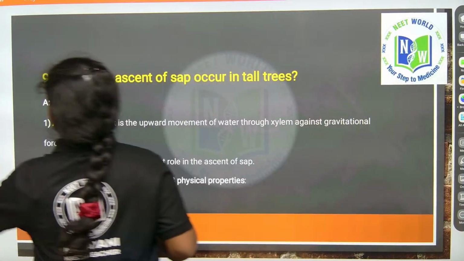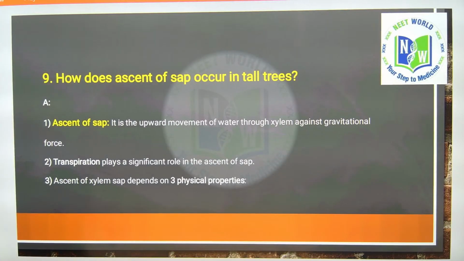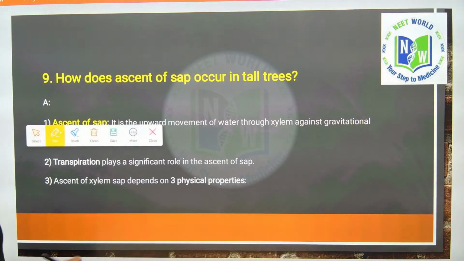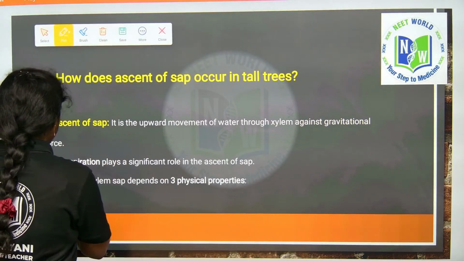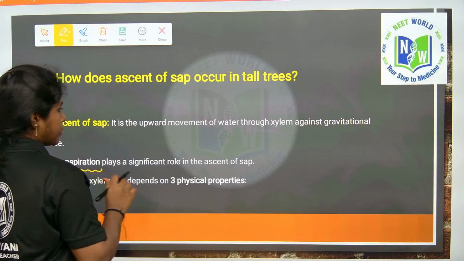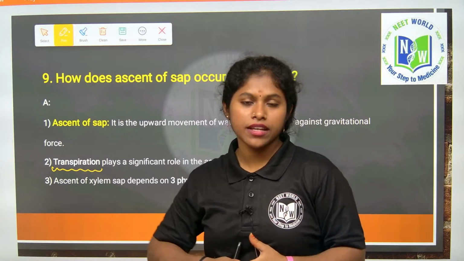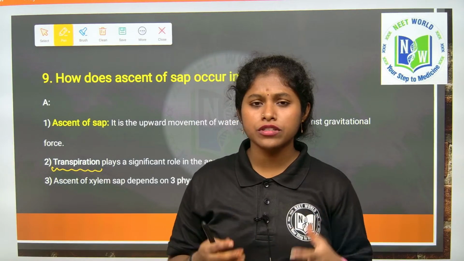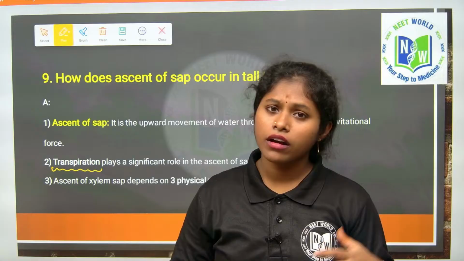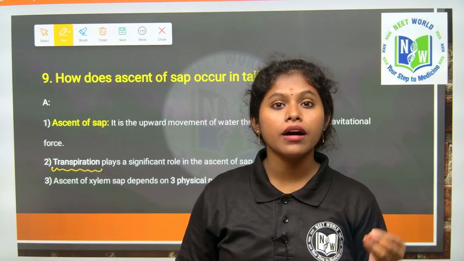In that, the major key role is played by transpiration. What is meant by transpiration? The loss of water in the form of water vapor from plants is called transpiration. How does the water go out from the plant? Through the stomata.